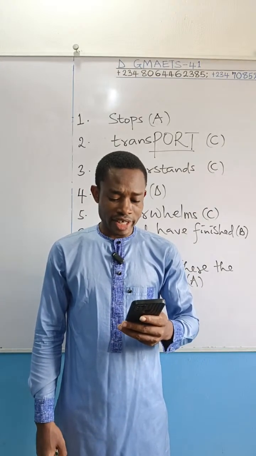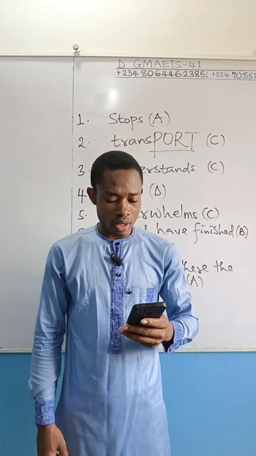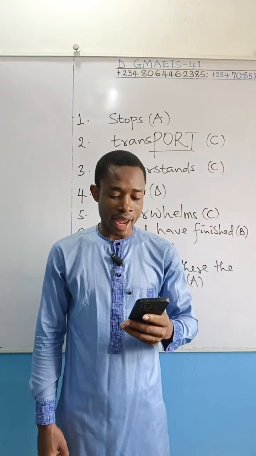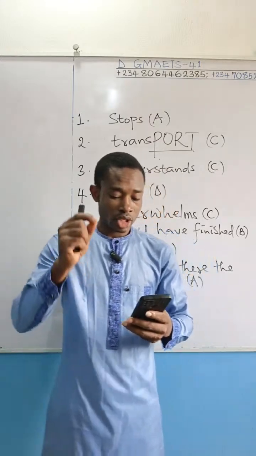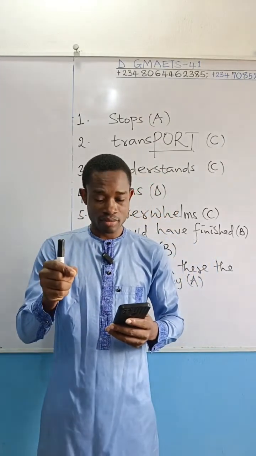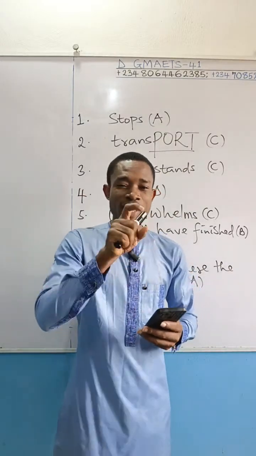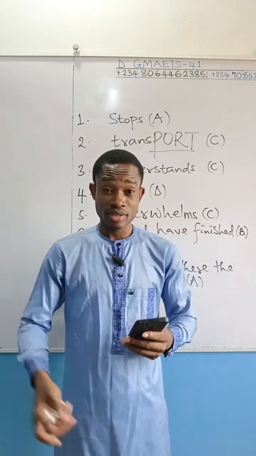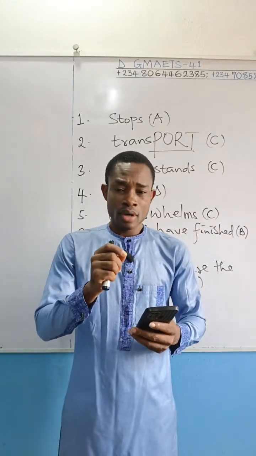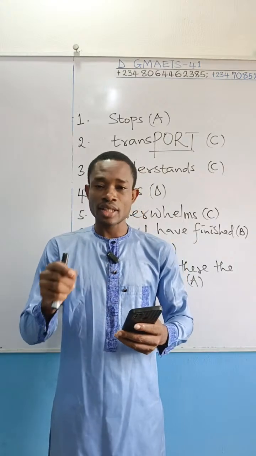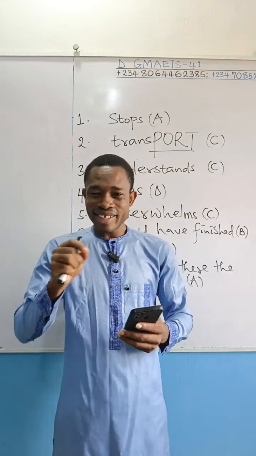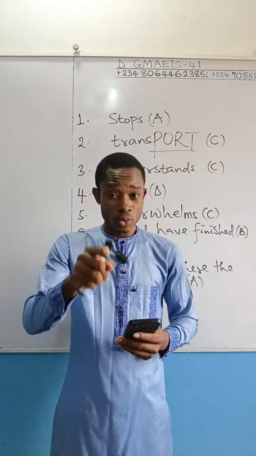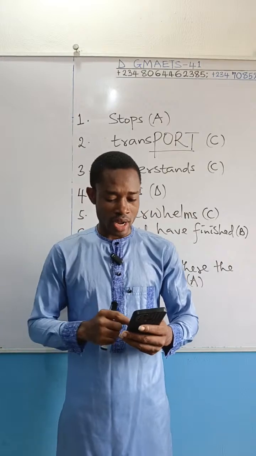Question 9. Jide dash before I arrived. Option A. Could have eat. So, Jide could have eat before I arrived. Anyway, I don't think we have to waste time on that. That's off already. Option B. Had eaten. Jide had eaten before I arrived. We'll still be back to it during our analysis.